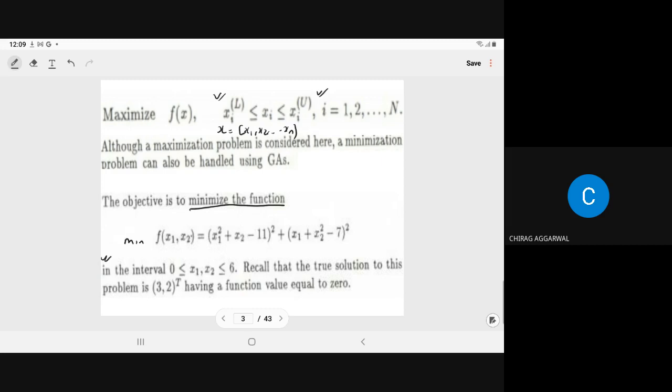Recall that the true solution to this problem is (3, 2). If you compute del f by del x1 and del f by del x2, equate them to 0, and then compute the Hessian matrix, you can notice that the true optimal value lies at (3, 2). Now we solve the same problem by the genetic algorithm.